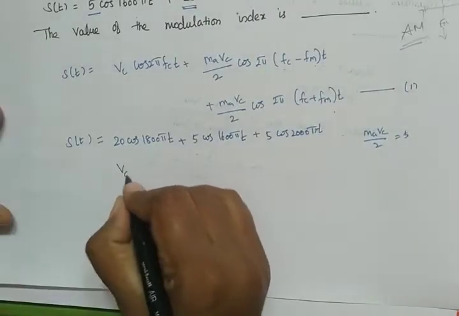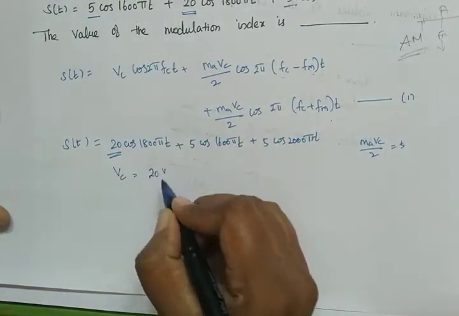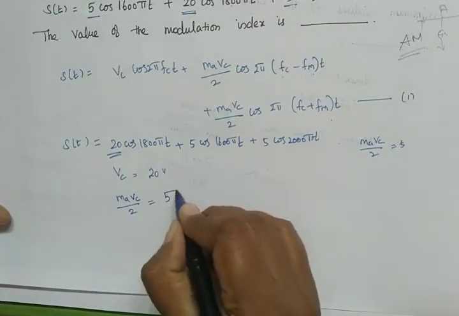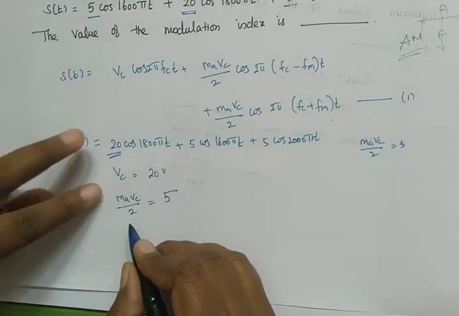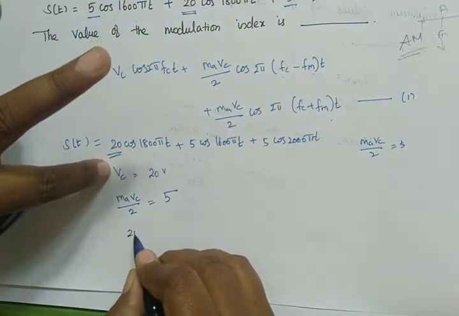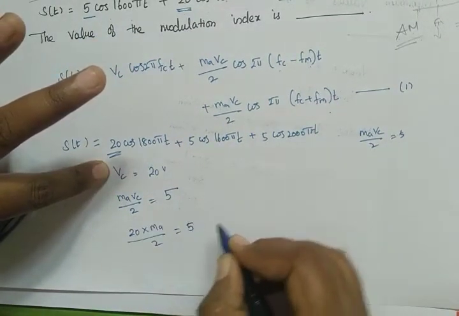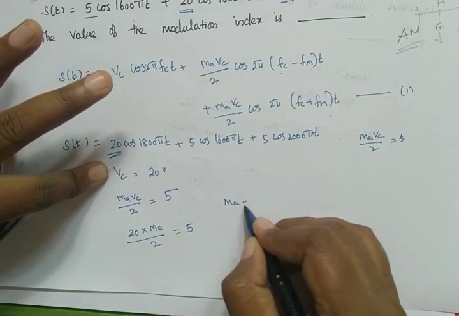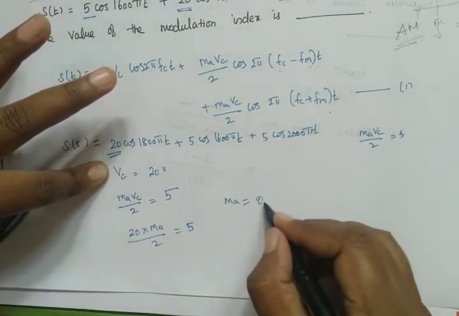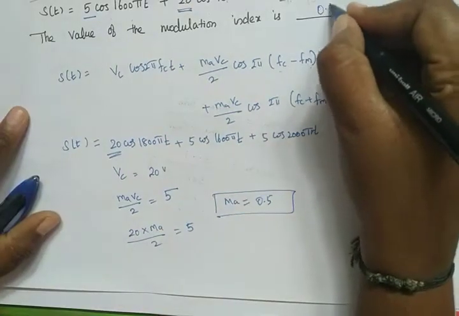Now what is Vc? Comparing to the expression, Vc is equal to 20 volt. And what is MaVc by 2? MaVc by 2 is equal to 5. Therefore, 20 into Ma by 2 is equal to 5. Now what is Ma? Therefore Ma is equal to 0.5. So the answer for this is Ma equal to 0.5.